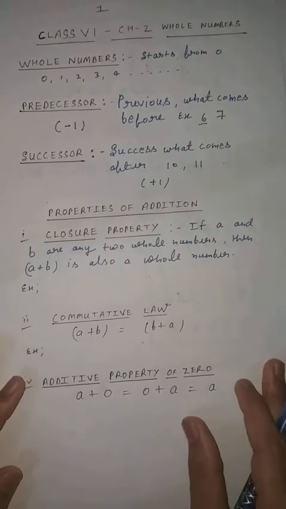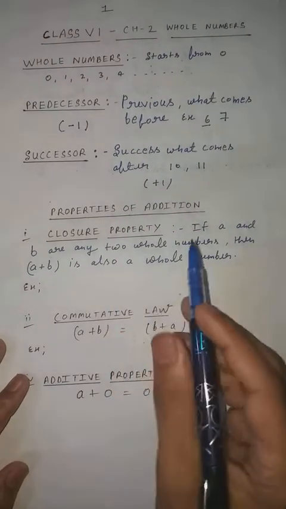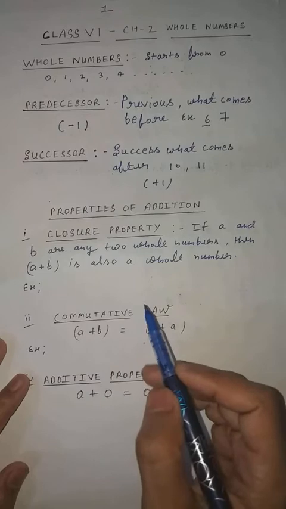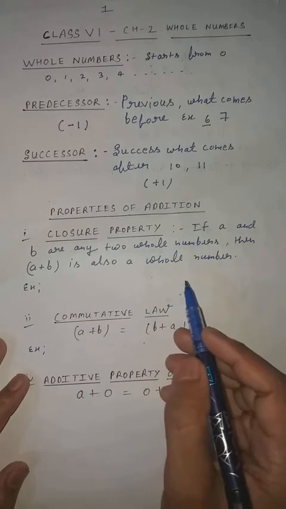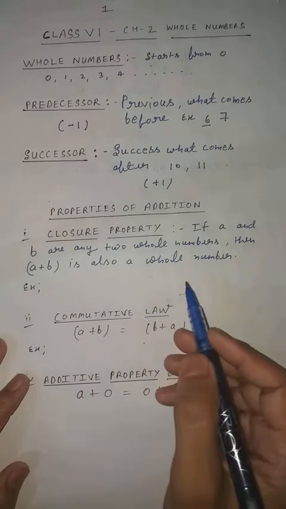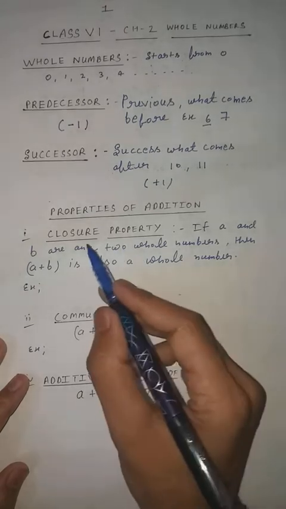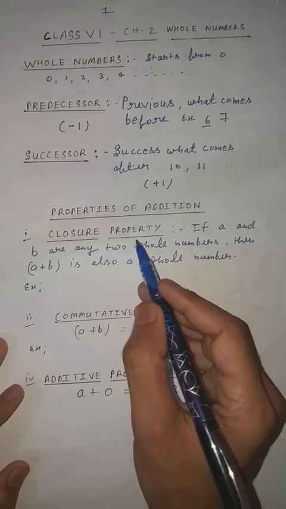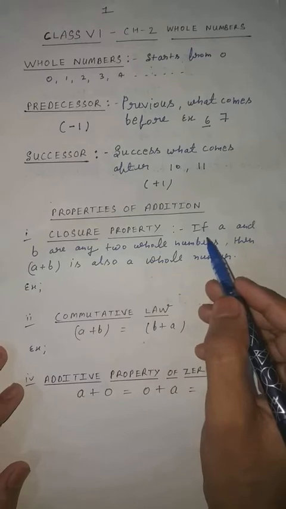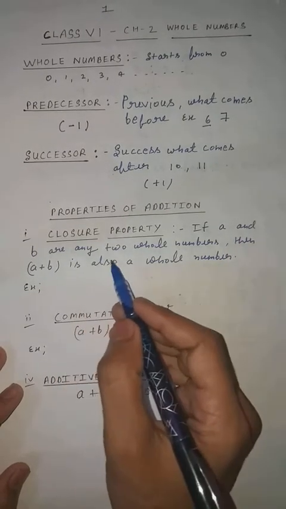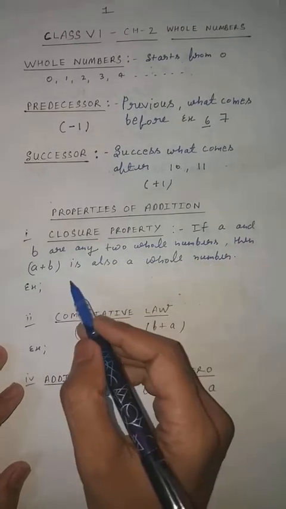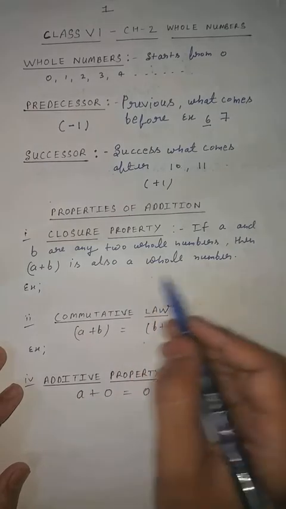Now comes the sum property of whole numbers. As you know, addition, subtraction, multiplication, everything, but how do you apply it to whole numbers? So this is your closure property. In the previous chapter I also discussed, if A and B are any two whole numbers, then A plus B is also a whole number. What is the meaning of this?